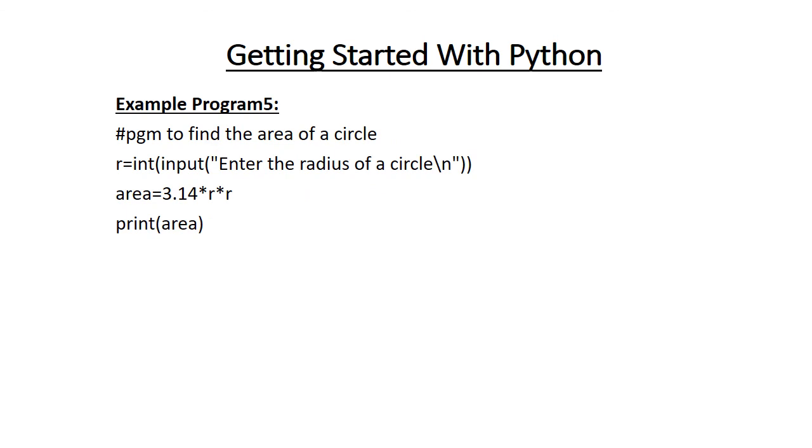Example program 5. Program to find the area of a circle. Area of a circle is pi r squared and the value of pi is 3.14. So here you have to enter the value of r, that means radius. So r is equal to int input of enter the radius of a circle and area is equal to 3.14 into r. Print area, you will get that area.